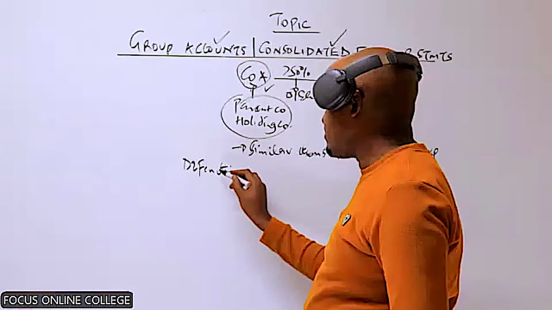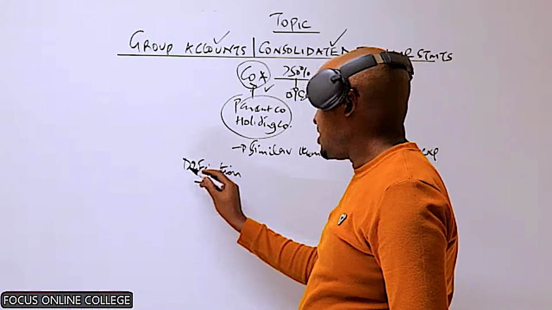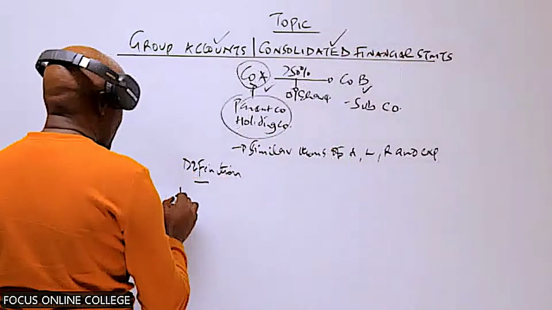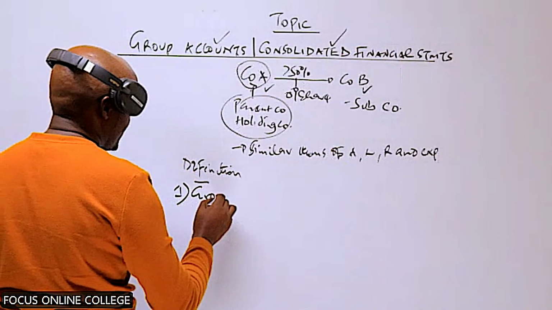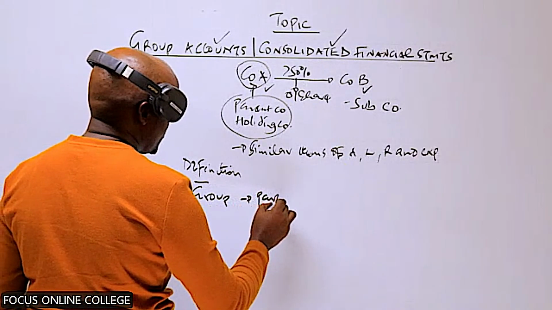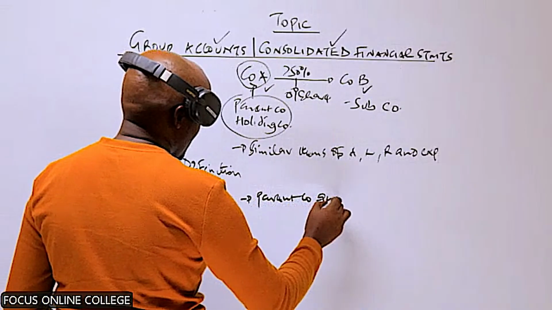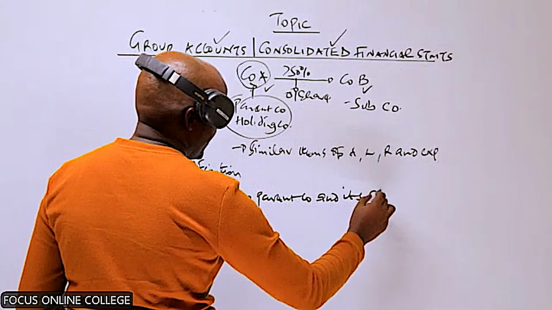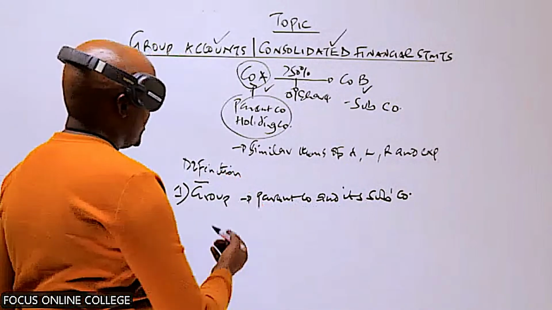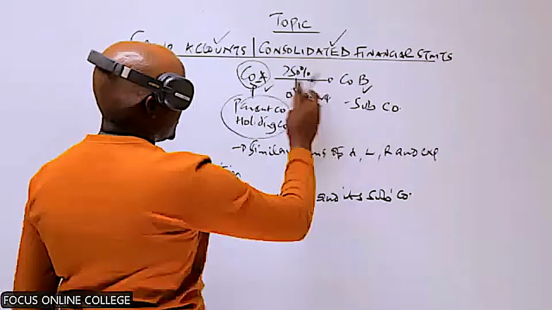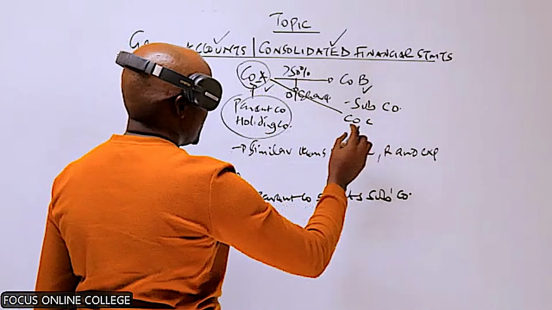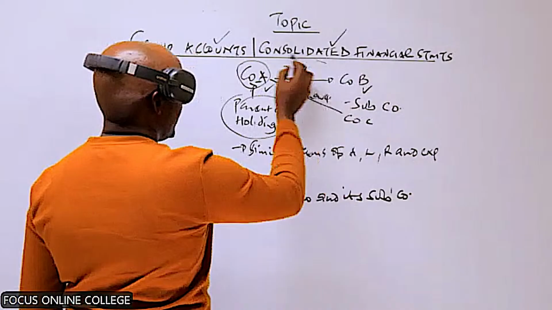These are some of the important terms we need to understand before you proceed to prepare the group account. The first term is group. When we talk about the group, this refers to the parent company and its subsidiaries. So if, for example, this company has one subsidiary, or maybe two subsidiaries, then we refer to this as a group of companies.